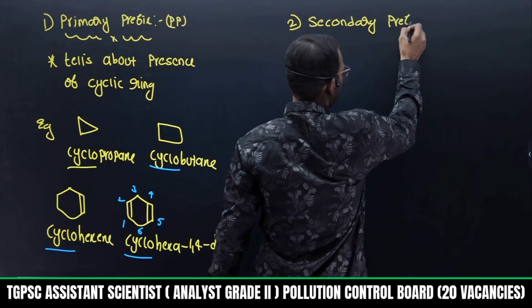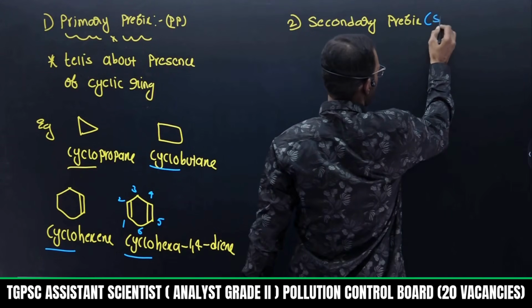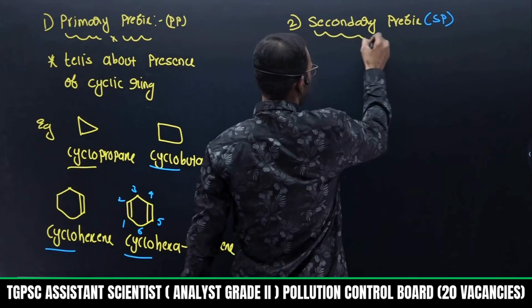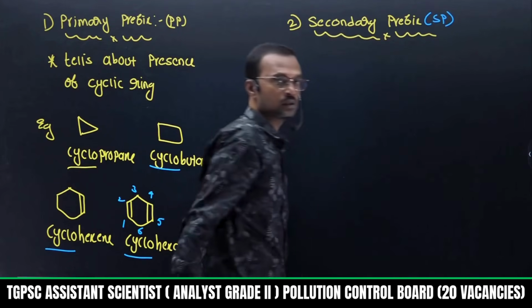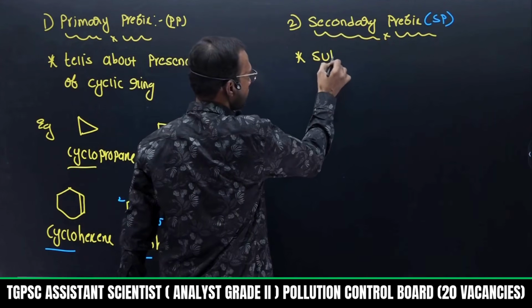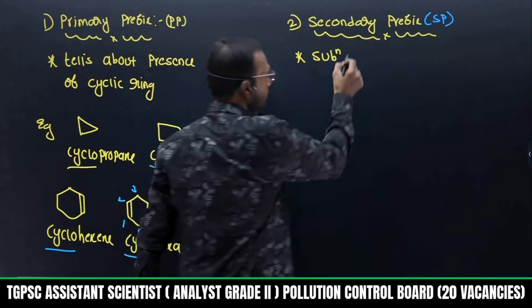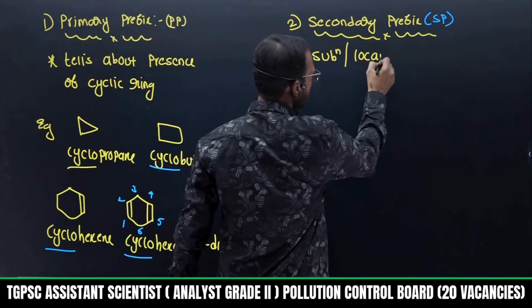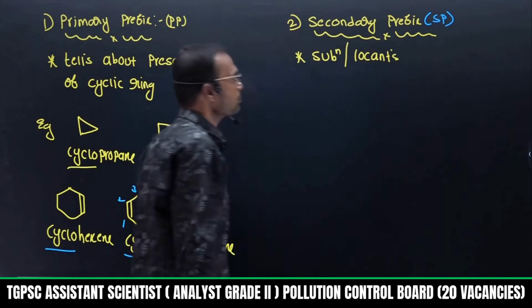Next is secondary prefix. It is represented by SP. What is secondary prefix? Secondary prefix completely tells about presence of substitution, whether any substitution is present or not, whether there is a presence of any locants or not. That is explained by secondary prefix.